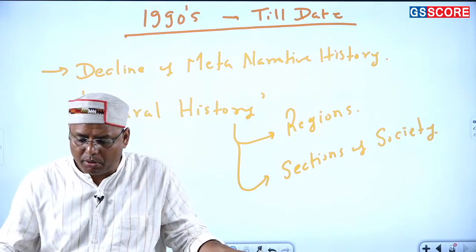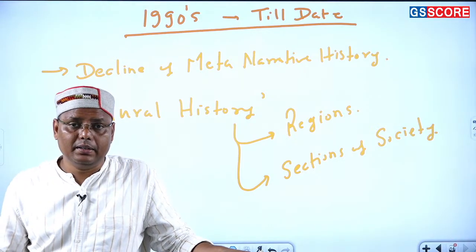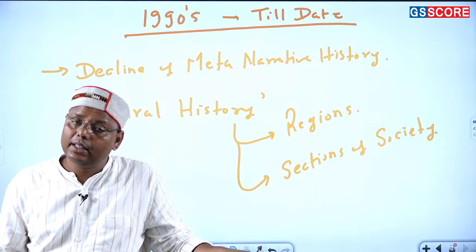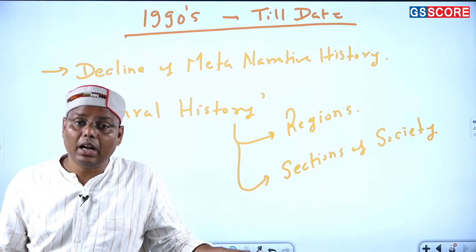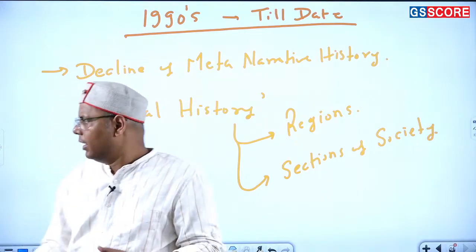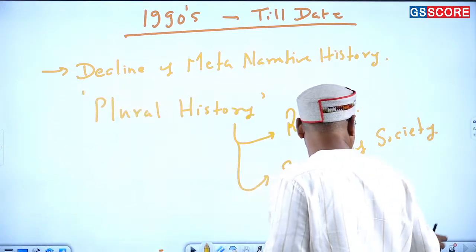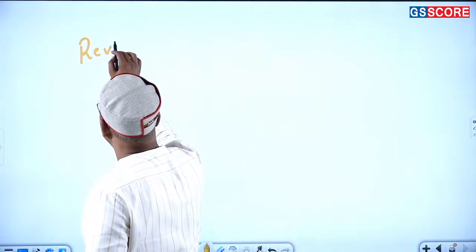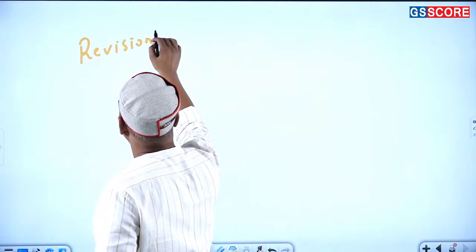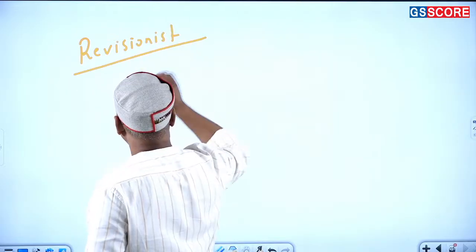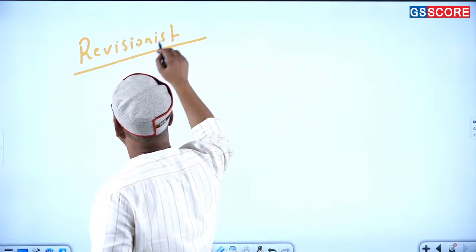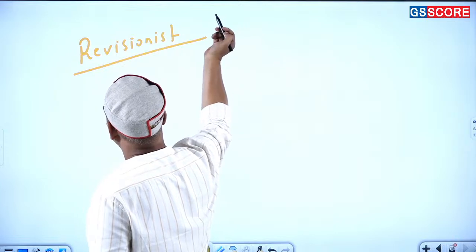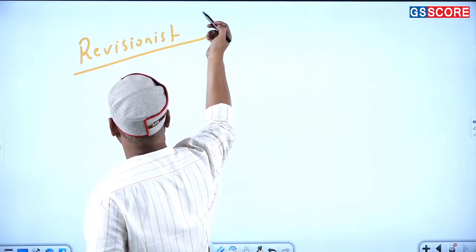And then the most important category here is the revisionist scholars, right? These scholars could be kept in the category of the revisionist school. They are called revisionist scholars. It is not necessary that revisionist scholars are always studying regions and such things.